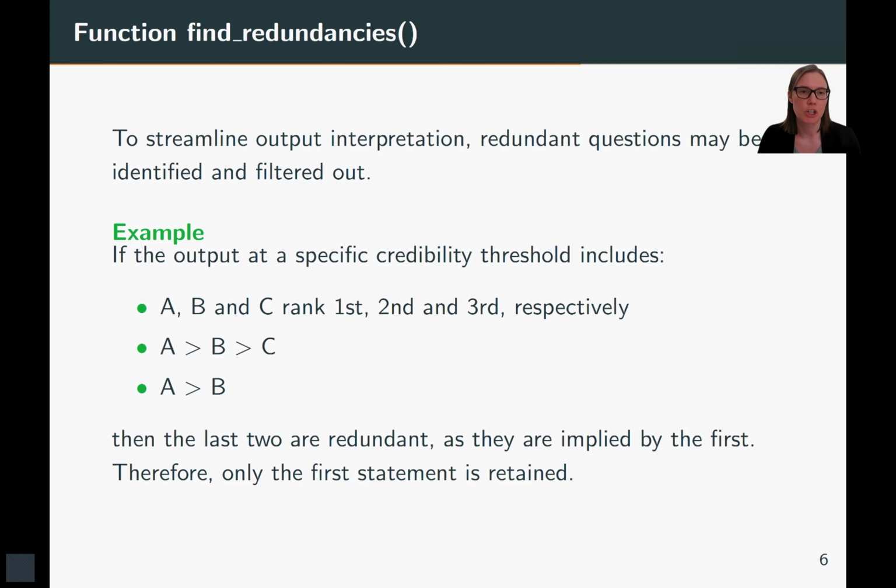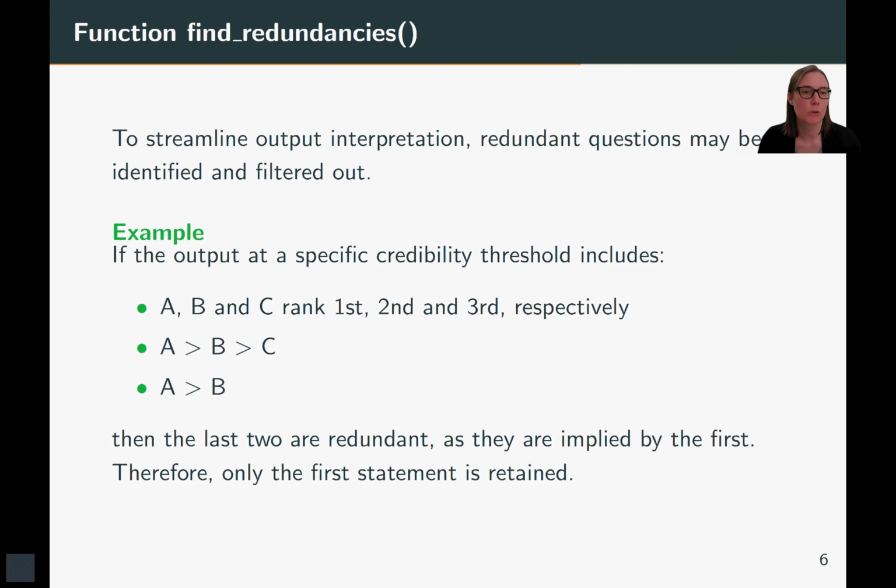And we have one more function that's quite useful. It's called find redundancies. So when you interpret the output of HPHQ, you might find that a lot of hierarchy questions are significant in some NMAs, but some of them can also be redundant. So let's look at this example here.